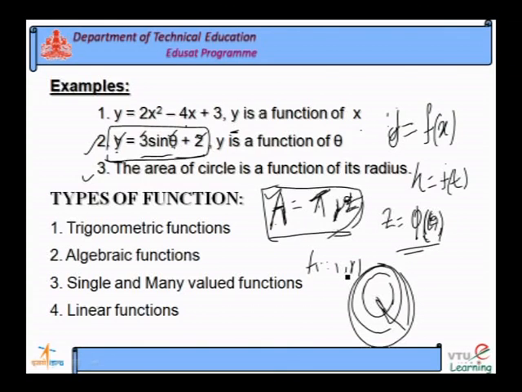Let us discuss the different types of functions.